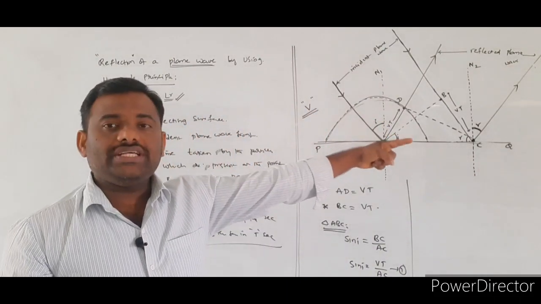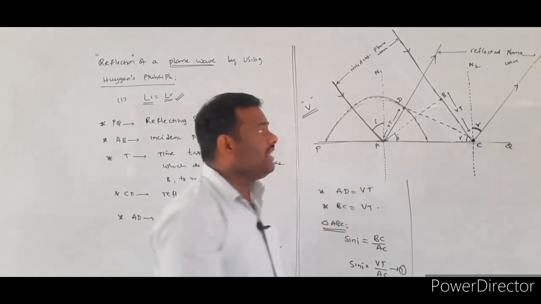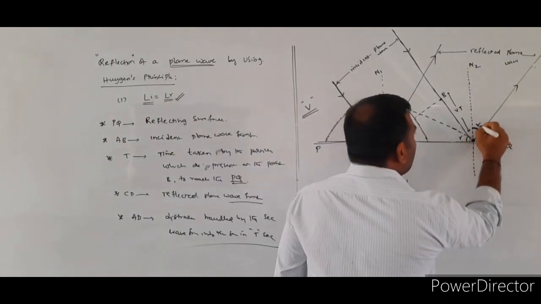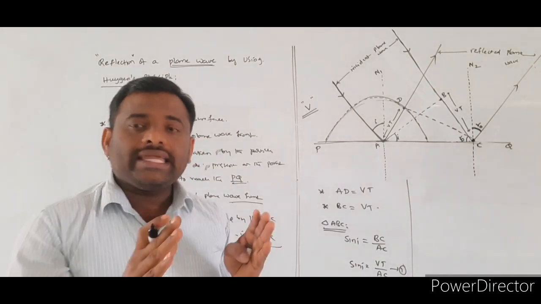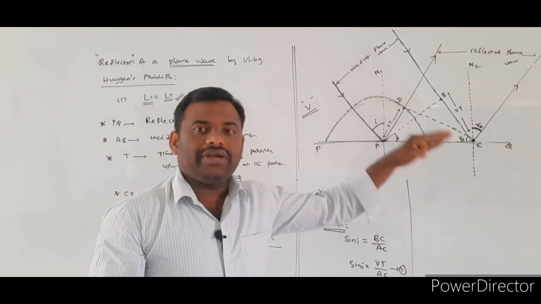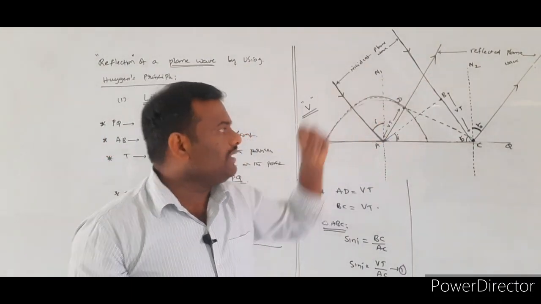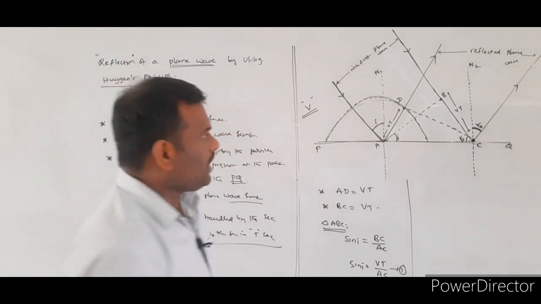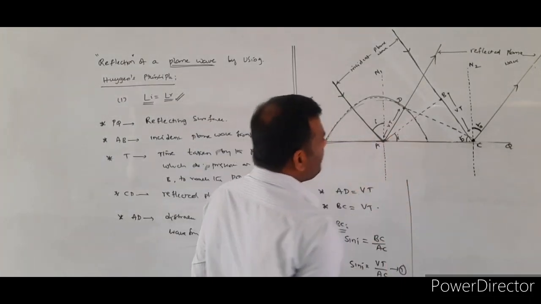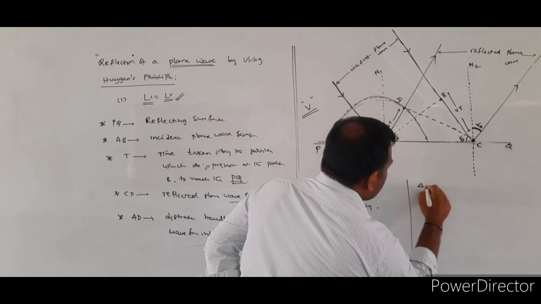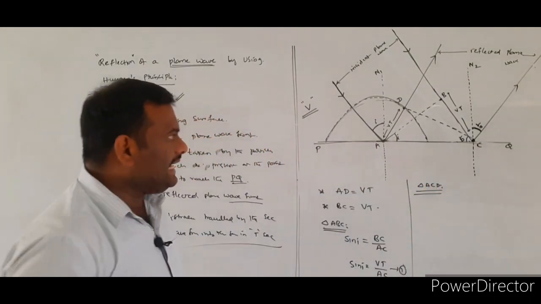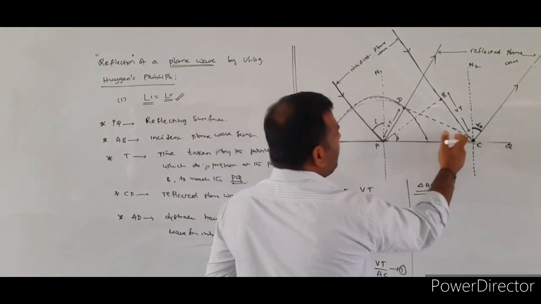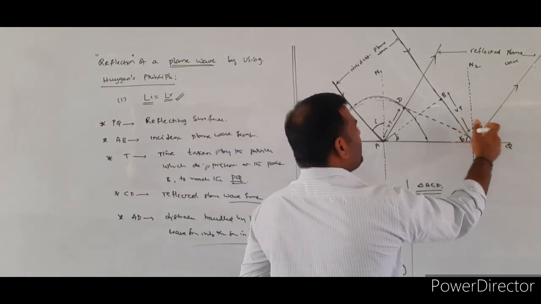That angle which is made by the reflected wavefront with respect to the second normal will be assumed as R0. What is R0? The angle made by the reflected plane wavefront with respect to the second normal will be taken as R0. Now, I consider the triangle ACD.